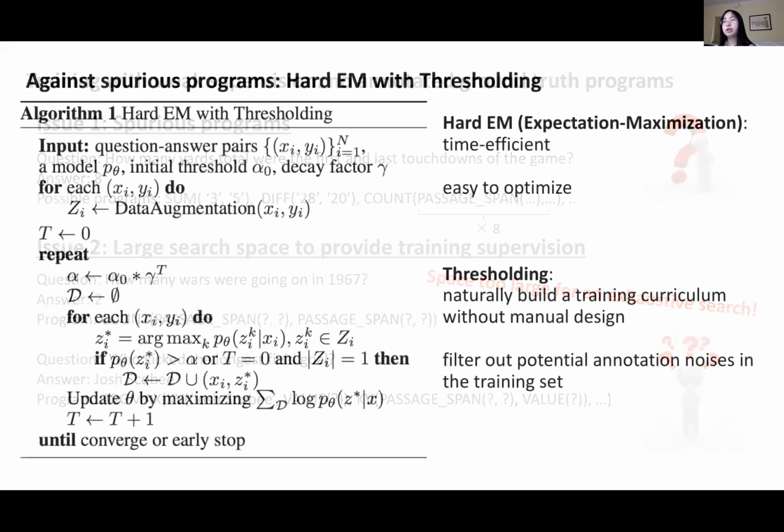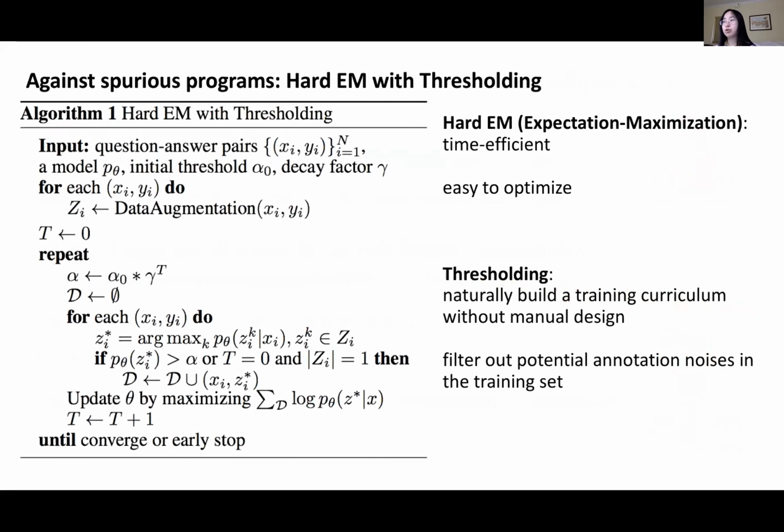Then to solve the spurious programs issue, we propose to train our model using hard EM with thresholding. Here, EM stands for expectation maximization. I will not go into the technical details here, but the high-level idea of our algorithm is to train our model on those problems with fewer spurious programs first, and then iteratively include those programs that the model is very confident about.